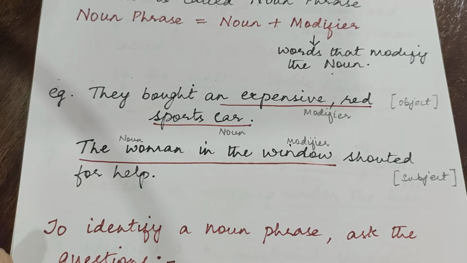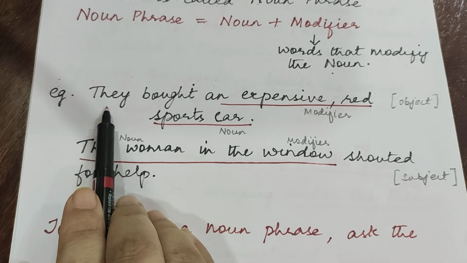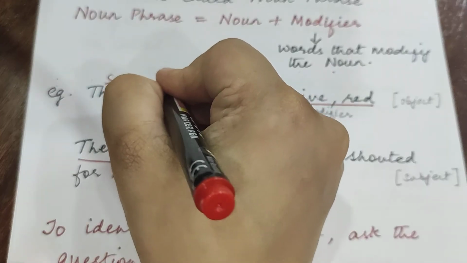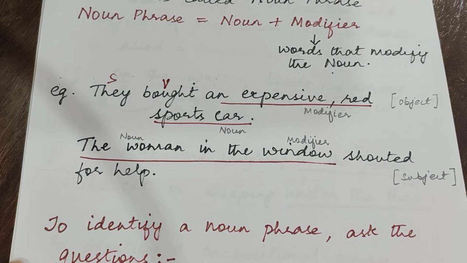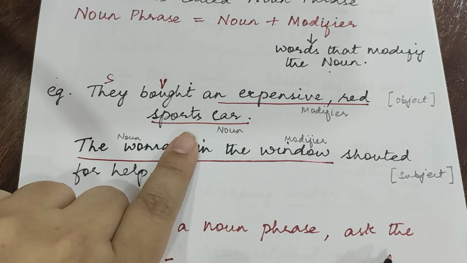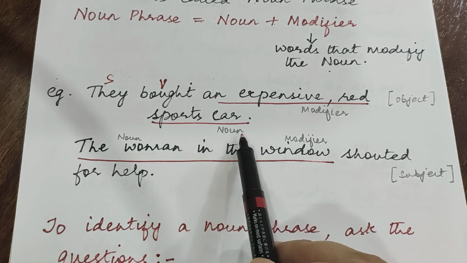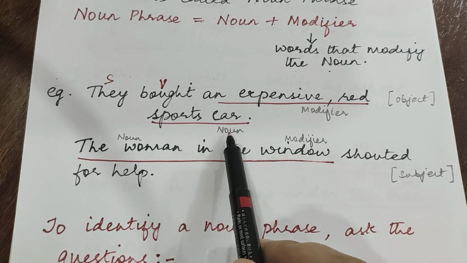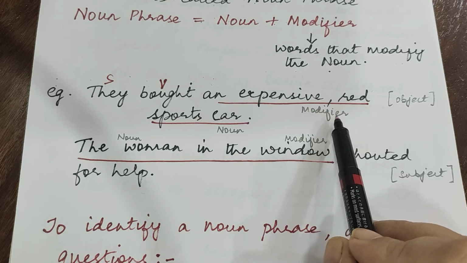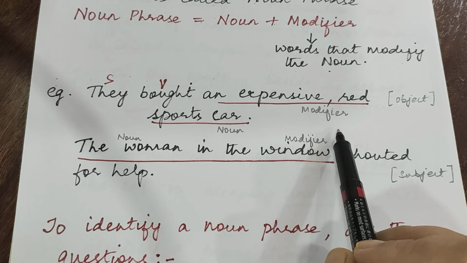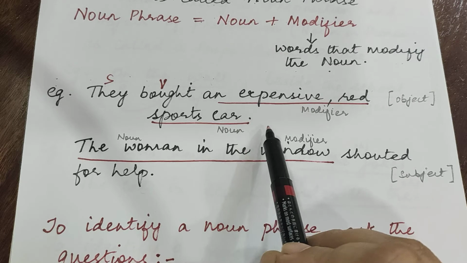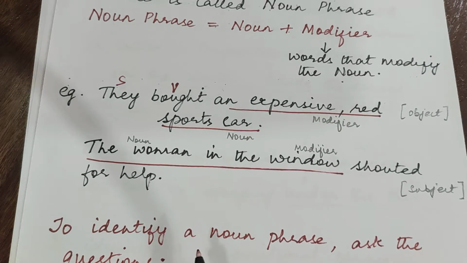How will you identify the phrase? It can't be "they bought", because this is the subject and this is the verb. So it can't be a phrase. So the phrase, what are we talking about? Sports car. So expensive red sports car is the noun phrase, where the noun is sports car and expensive red are the modifiers. And we all know that it acts as a subject as well as object. Over here, the noun phrase is used as an object in the sentence.